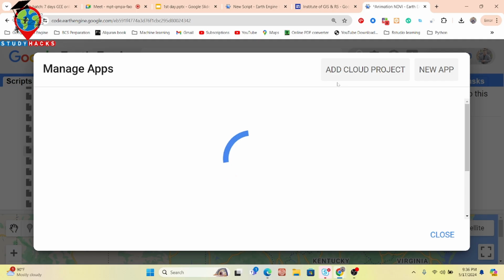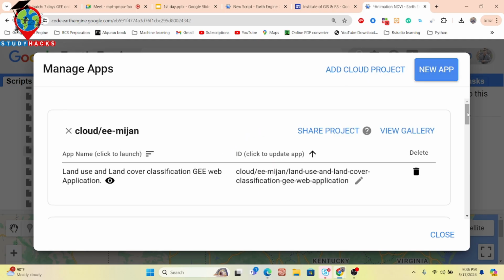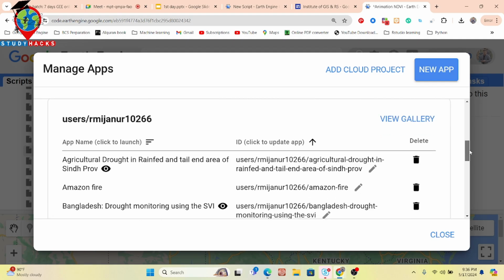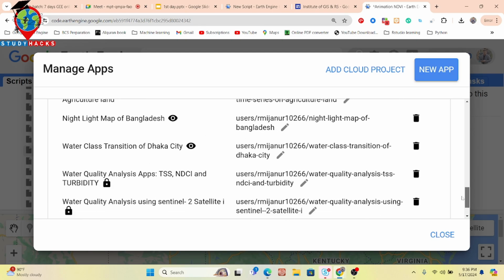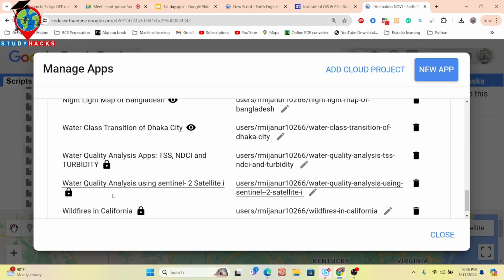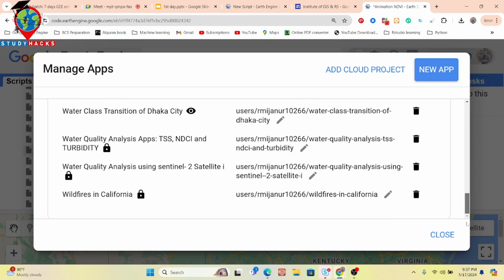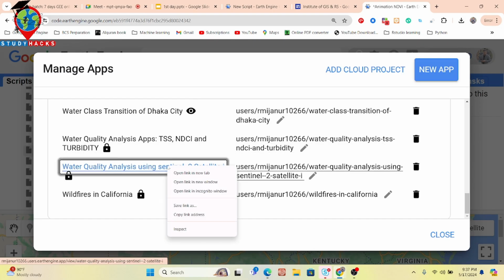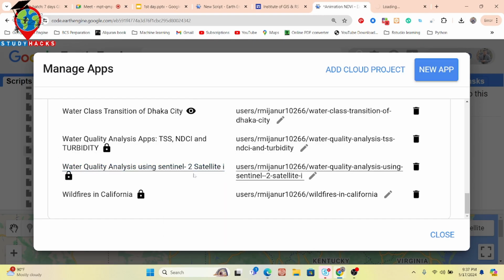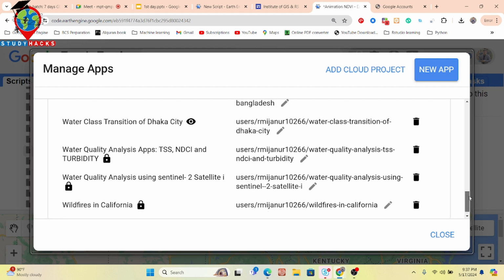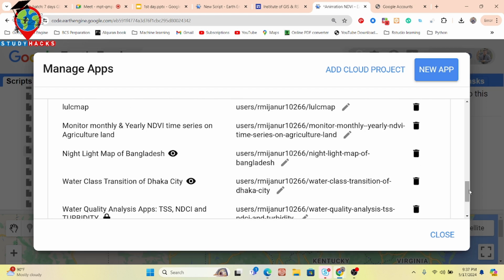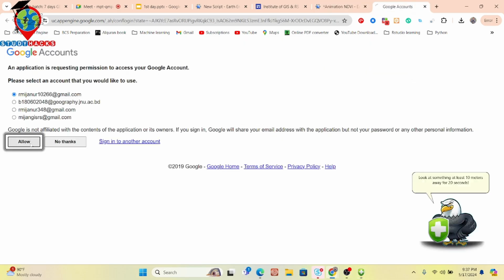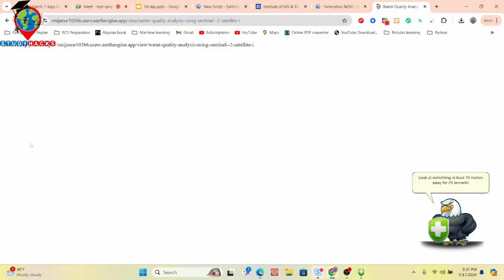So here I already created some web applications. As you can see, some web applications are privately accessible only, and some are openly accessible to anyone. Suppose I try to open this web application, which I developed using the Google Earth Engine platform. Suppose I simply allow. Okay, so now it's working.